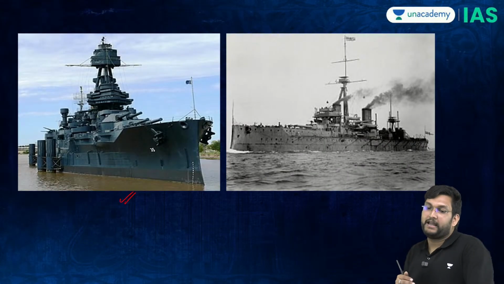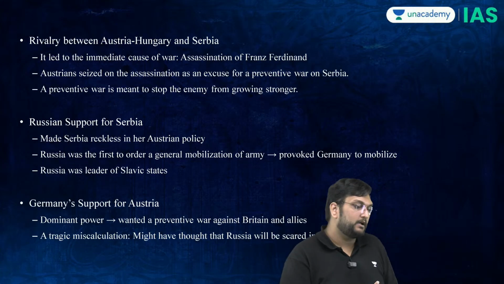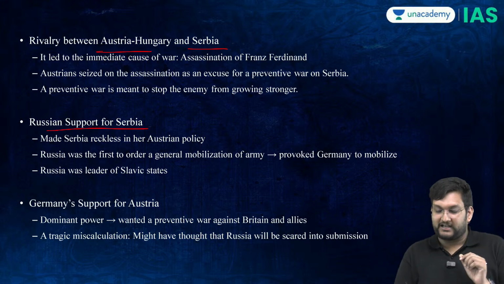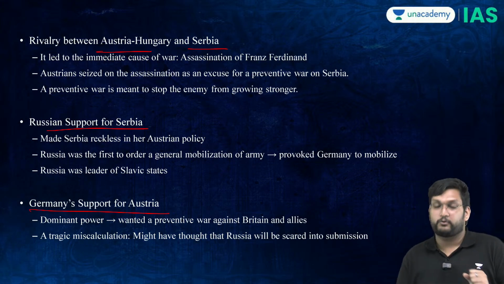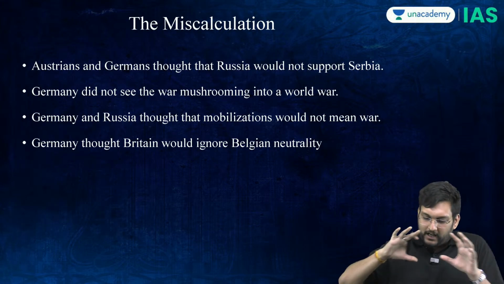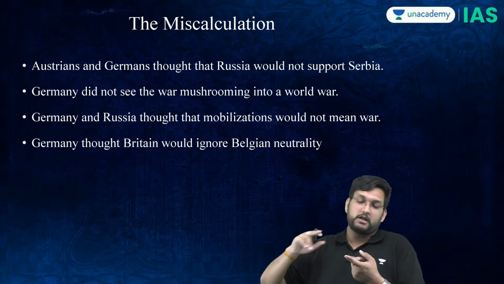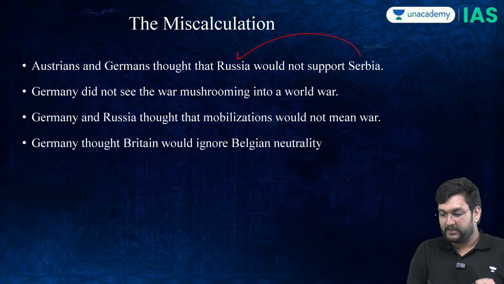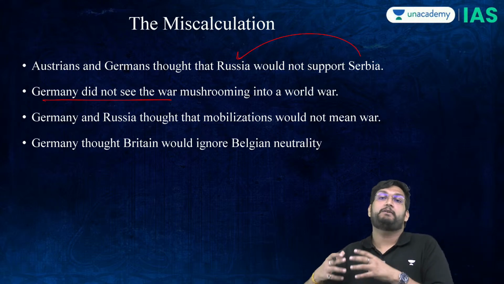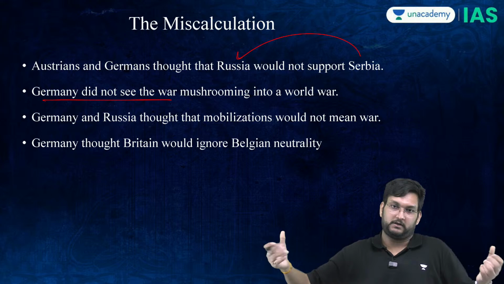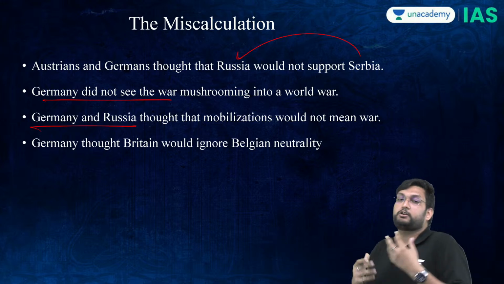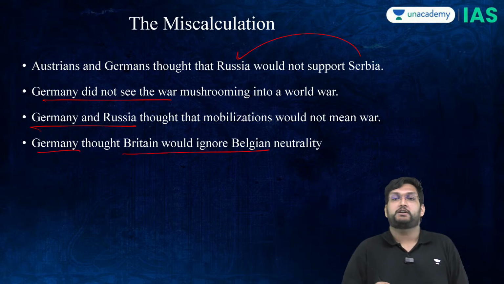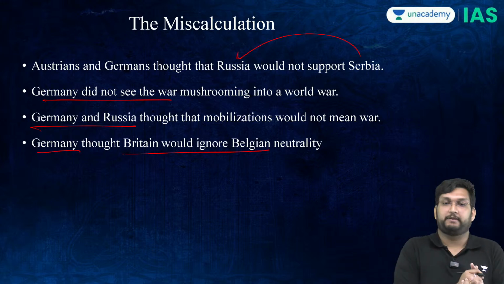Further, one of the reasons why the First World War happened was that there were too many internal rivalries. Austria versus Serbia, Russian support to Serbia, German support to Austria, and there were a whole plethora of miscalculations. Austrians and Germans never thought that the Serbians will be supported by Russia. First miscalculation. Second, Germany never thought that this will become a world war, at least a European-based world war. Then Russia and Germany never thought that mobilization would mean war. And Germany also thought that Belgian neutrality would be ignored by Britain.